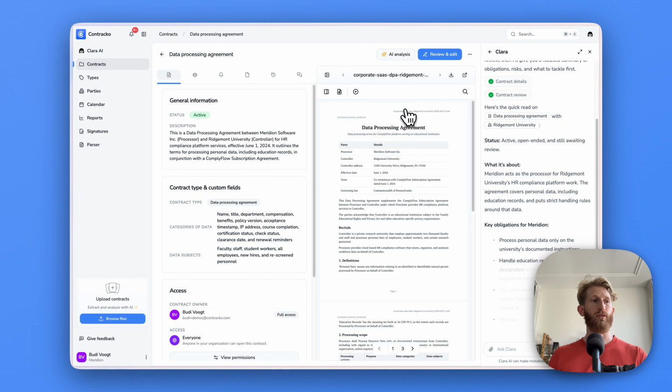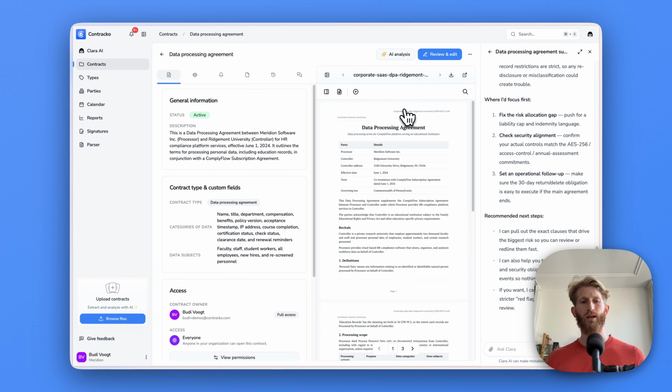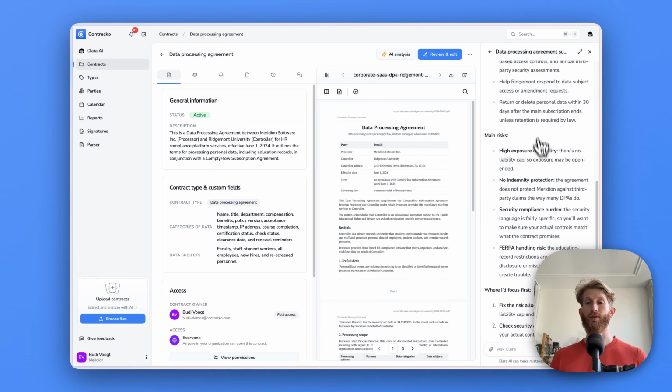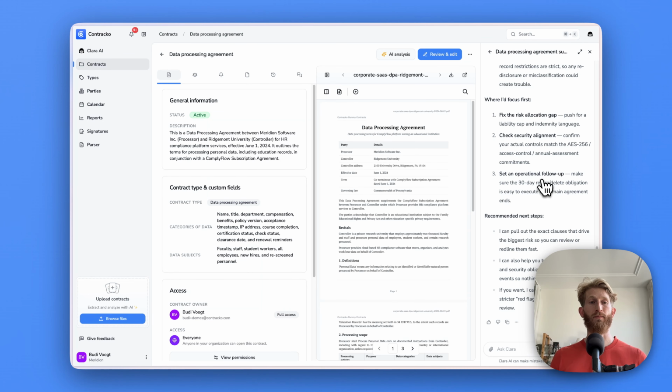I like using her to do bulk work too, so batch extractions, creating multiple notifications at once, identifying your priorities, and so forth. So here she's giving some suggestions on what to work on, main risks, and so forth.